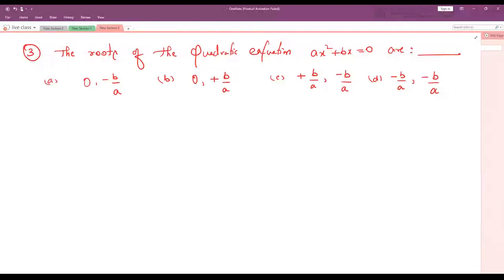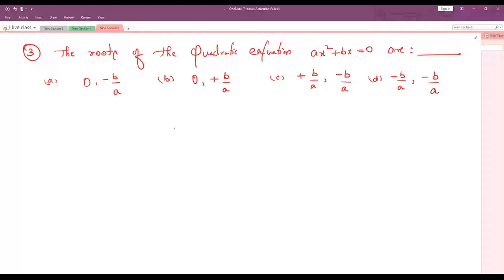It is there, two only, no? ax square plus bx, you can see there. First question: what is the question? Did I say quadratic equation there? So please read the question first. I said only equation there, not quadratic equation.